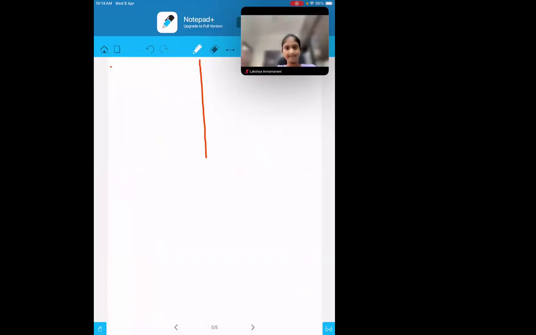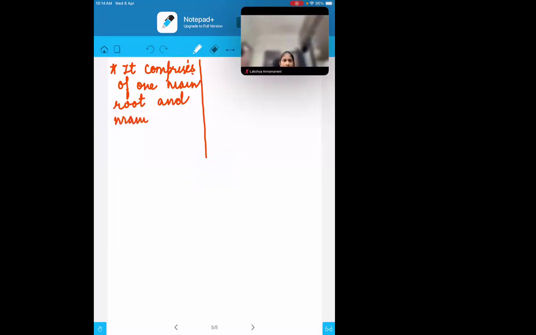Taproot, as I told you, comprises one main root. They will have one main center root, and many small roots will be coming out of that main root, growing sideways from it.